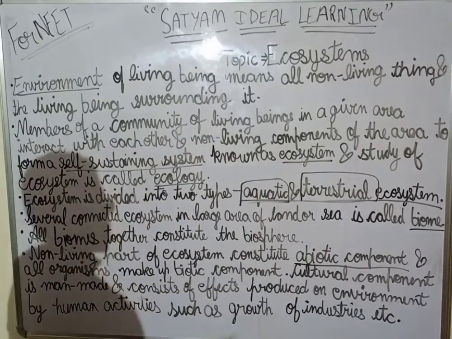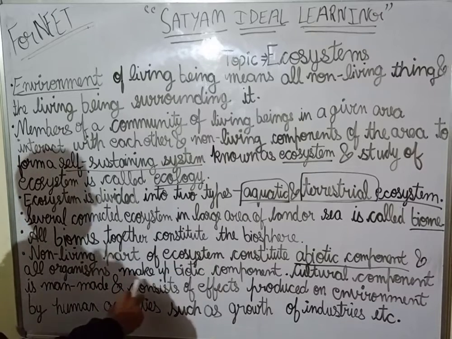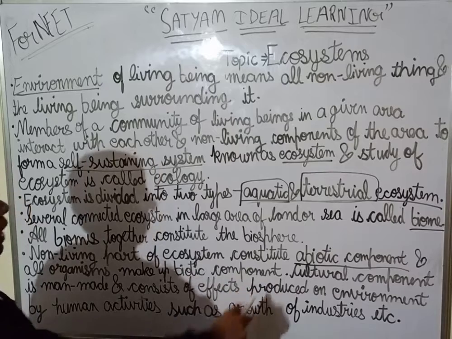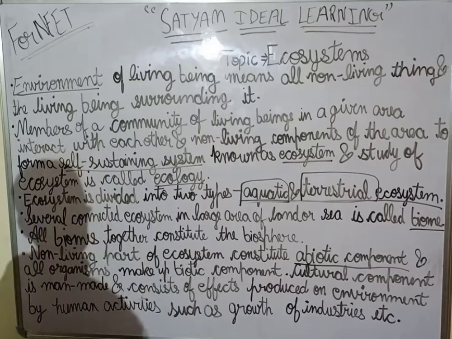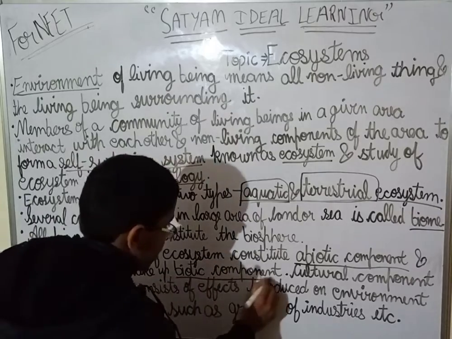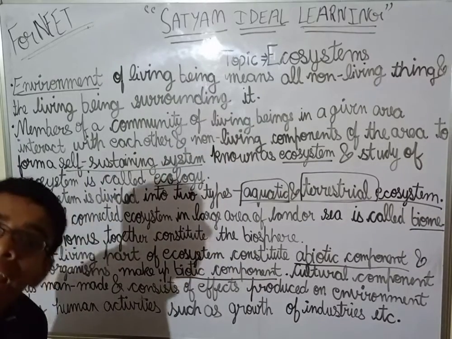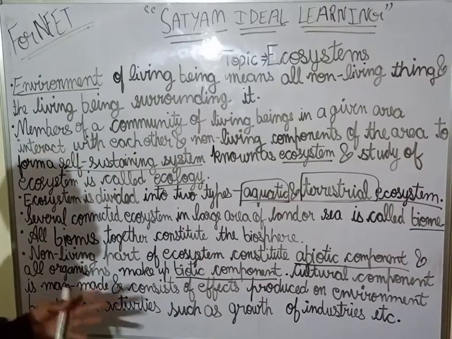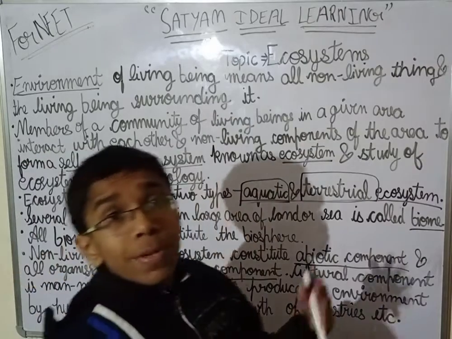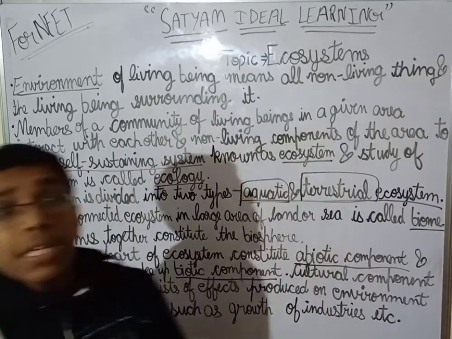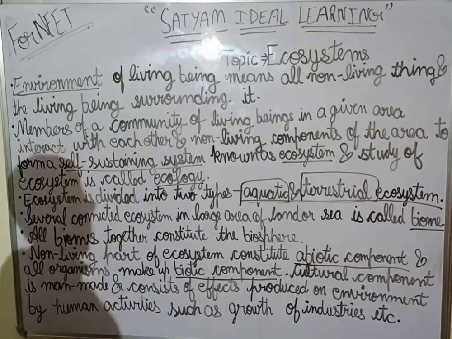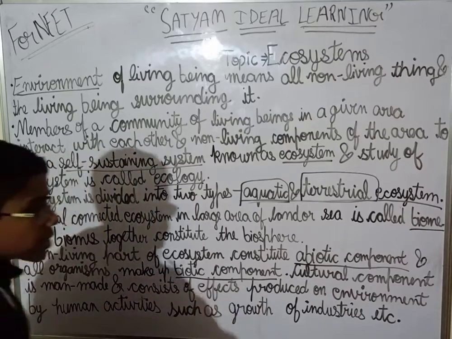All organisms make up the biotic component. Is this clear, guys? Microorganisms, human beings, plants and animals all come in the biotic component.